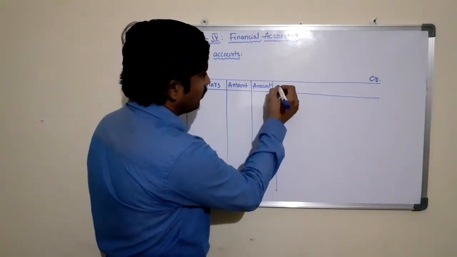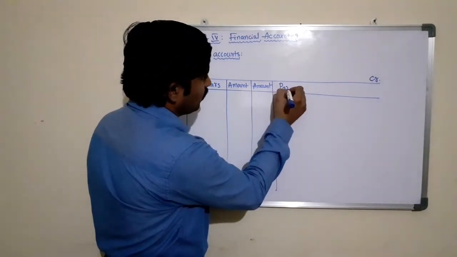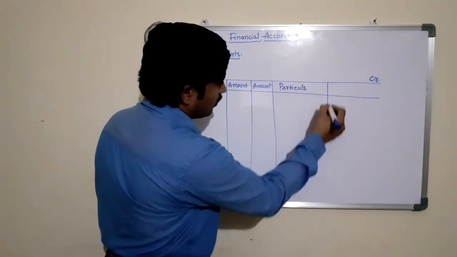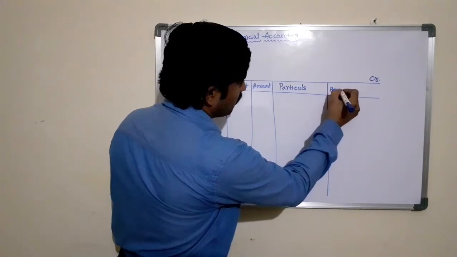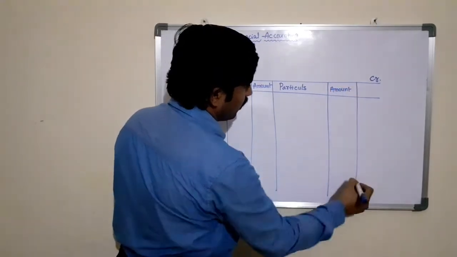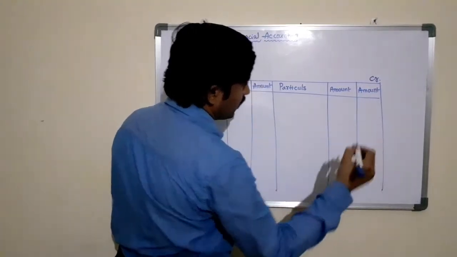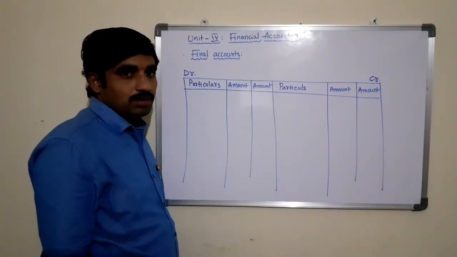Whereas the credit side is also classified into three columns: particulars, amount in rupees, and amount in rupees.